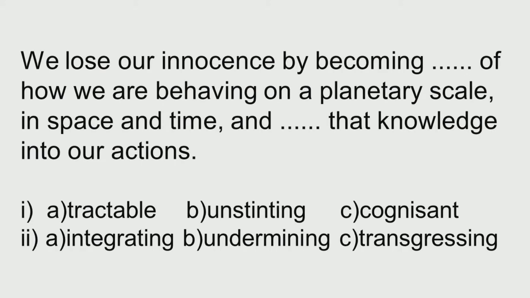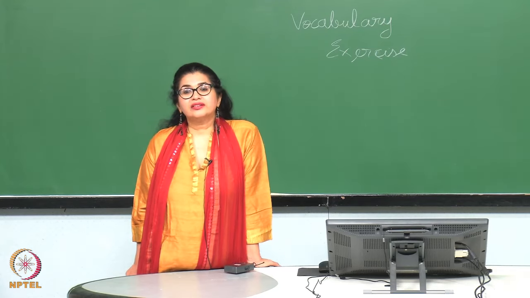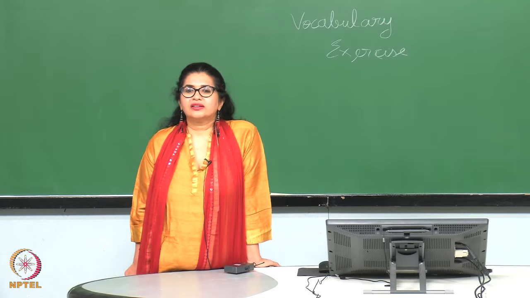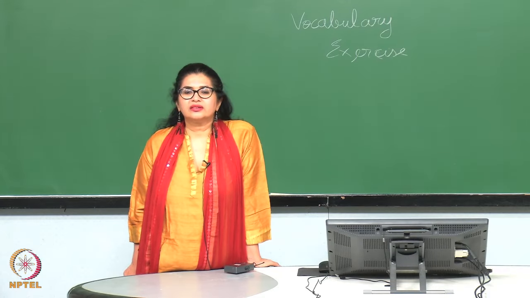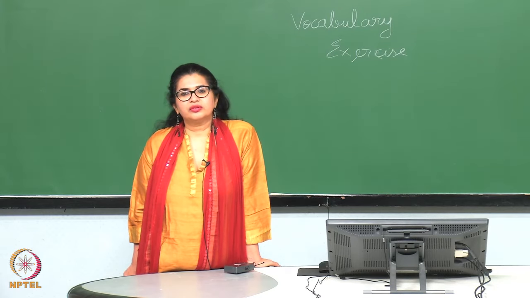Let us look at the next question. We lose our innocence by becoming dash of how we are behaving on a planetary scale in space and time, and dash that knowledge into our actions. Look at the choices: tractable, unstinting, cognizant, integrating, undermining, transgressing. The answer to the first is cognizant. Tractable means easily managed, unstinting means very generous. Neither of them indicates losing innocence as much as cognizant, which means having knowledge. Hence, cognizant seems to be the most fitting choice.